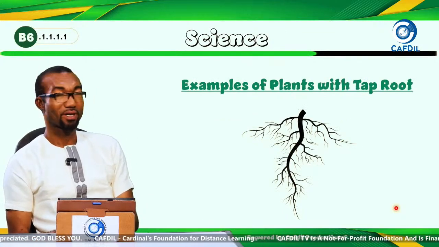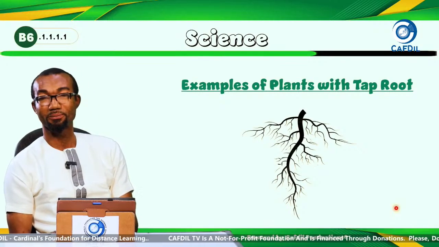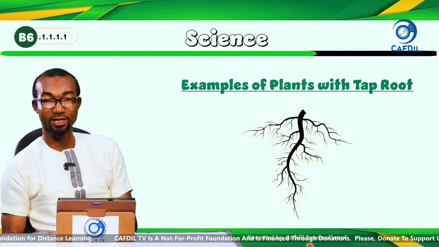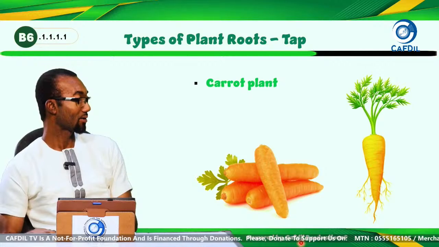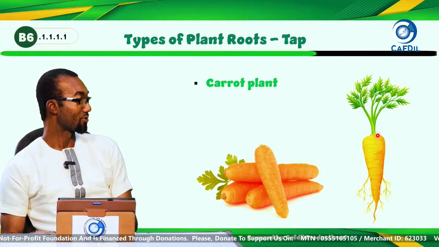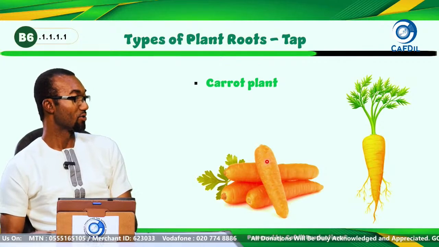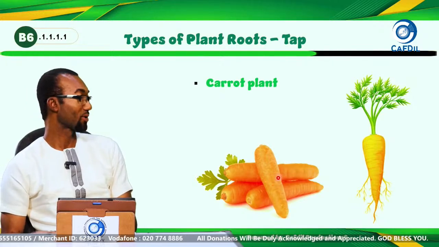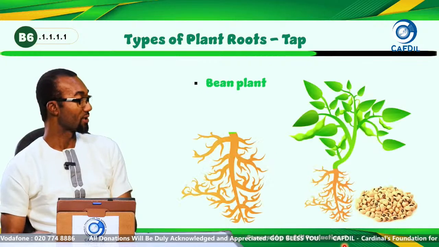Now let's look at plants with taproots. Examples of some plants with this type of roots we are talking about. An example is carrots. Carrots is a plant with taproots. This is the taproot, and then these are the side roots and the root hairs. With carrots, we eat the roots. It stores its food in the roots. So carrot is an example of a plant with taproots.